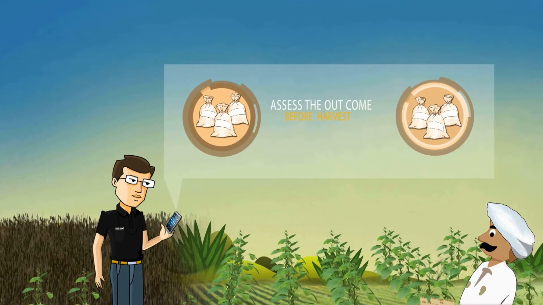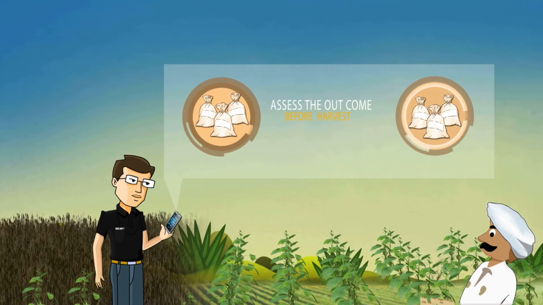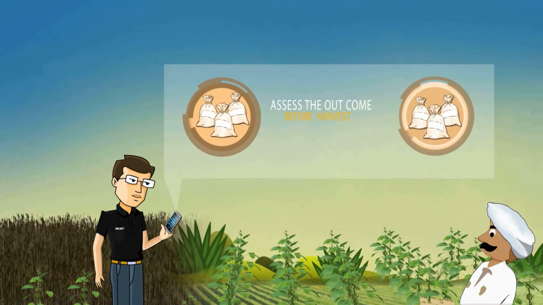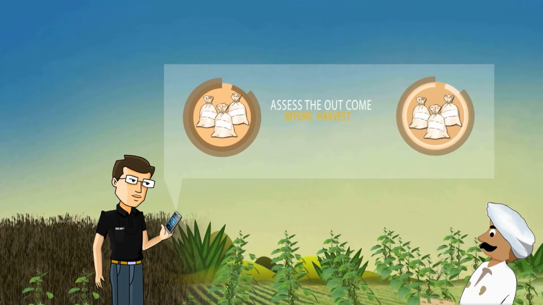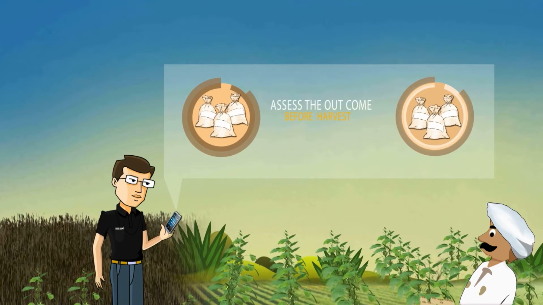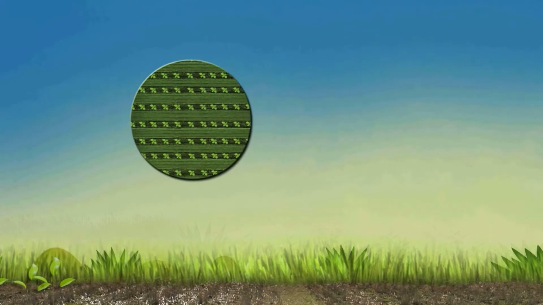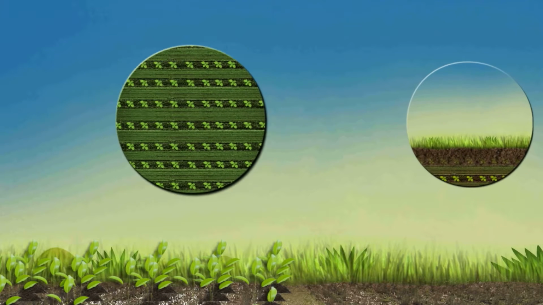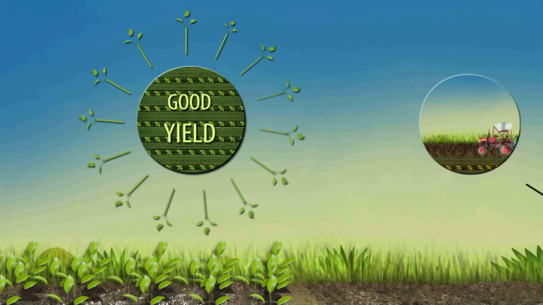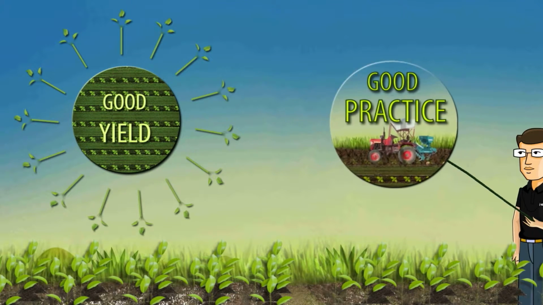This allows us to independently, ahead of the harvest, assess the likely outcome of practices and then also be able to bring other farmers to see a standing crop with good outcomes, helping to support more widespread adoption of good practices.